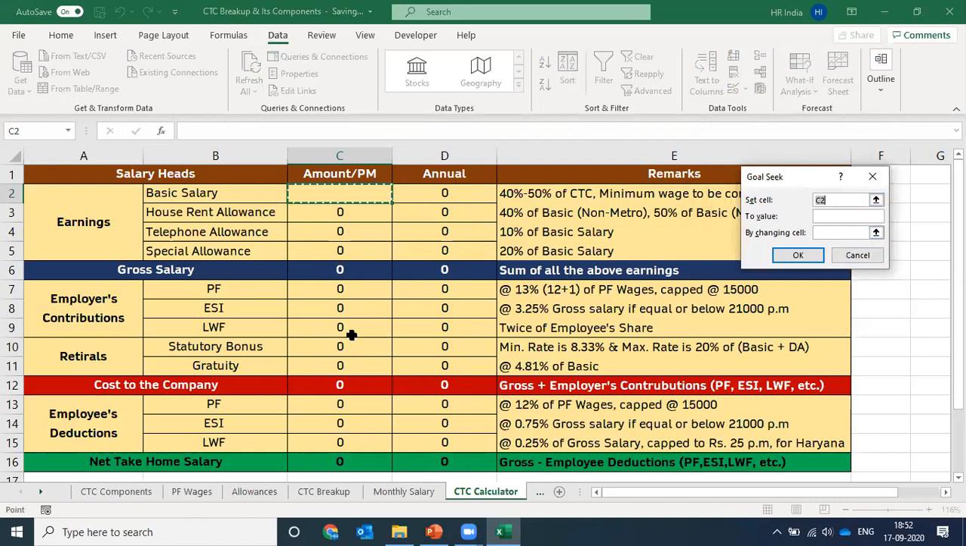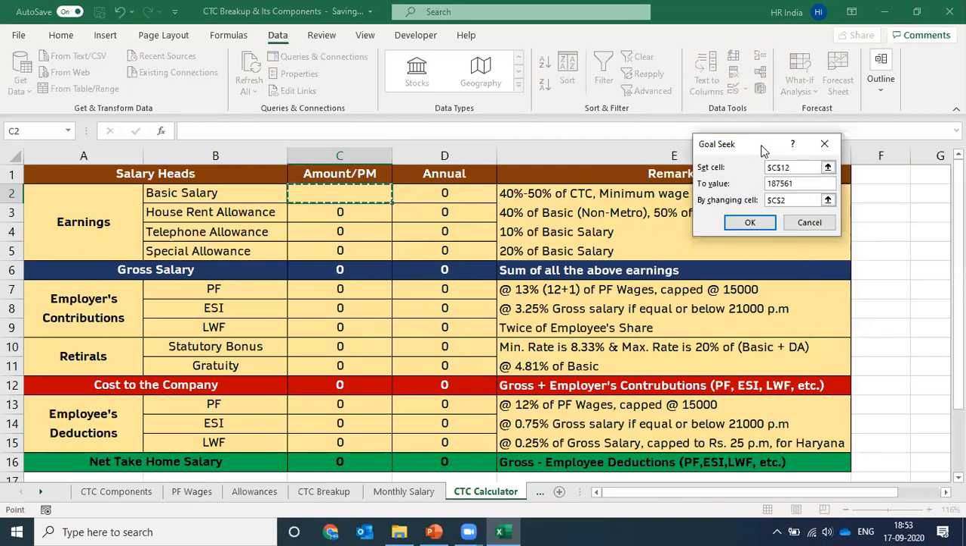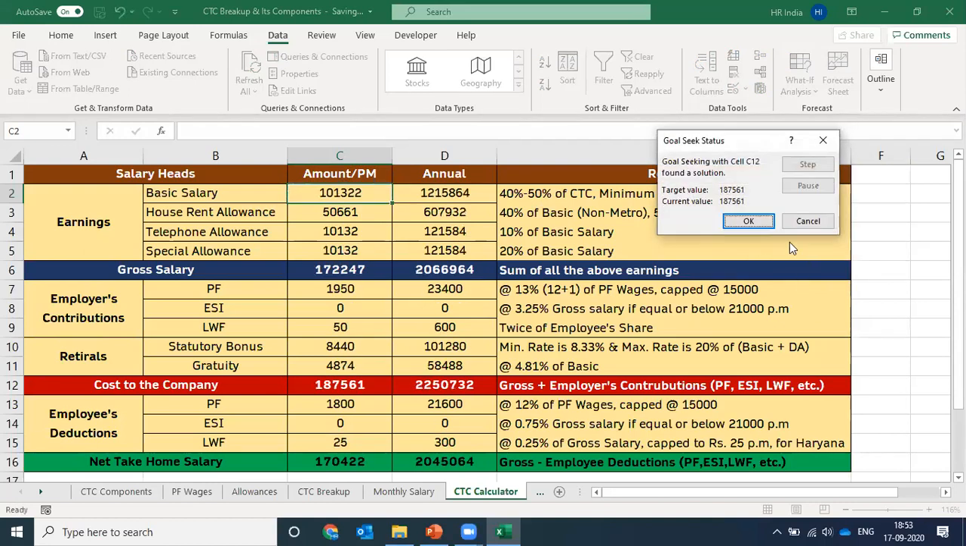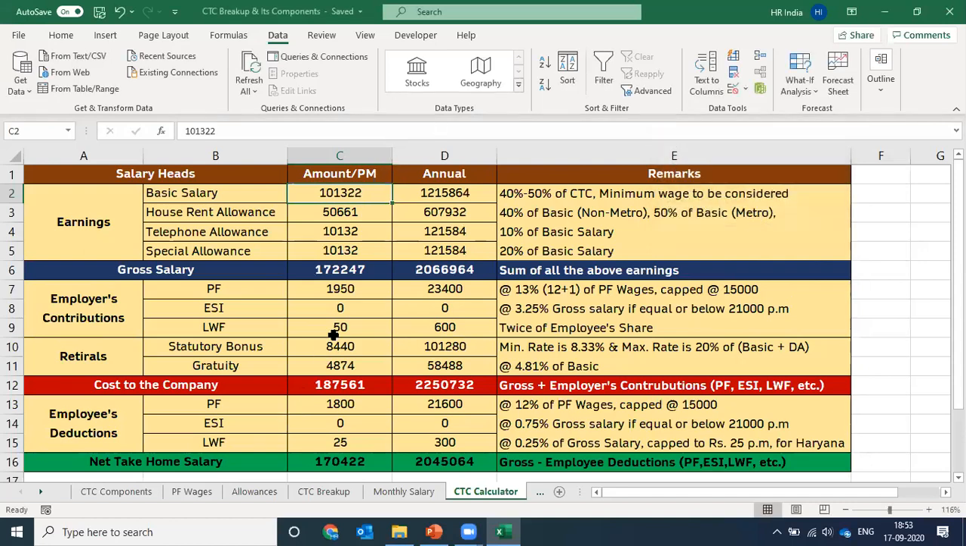So again, I'm just assigning this cell as the outcome cell where I want my outcome. And let's take that odd CTC figure, like 1,87,561 rupees. This is the monthly CTC amount that I want to calculate, and assigning the cell of basic salary. This is the basic salary where I want my calculations to be done. Press OK and see. The CTC structure has been calculated in seconds, right?